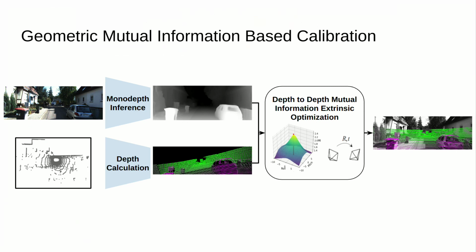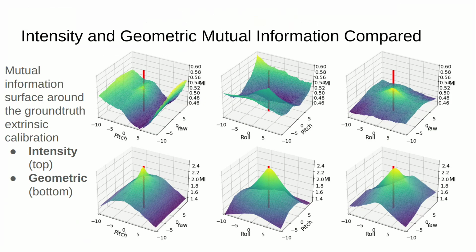Here, we see a comparison of the mutual information surface around the correct value of the ground truth extrinsic calibration for intensity on the top and geometric mutual information on the bottom around the three rotation axes. And as you see, the geometric mutual information is much more well-shaped and easy to optimize from a larger initial error.